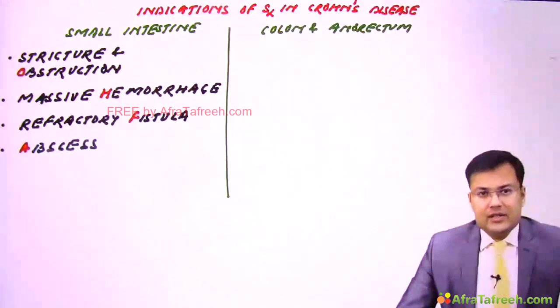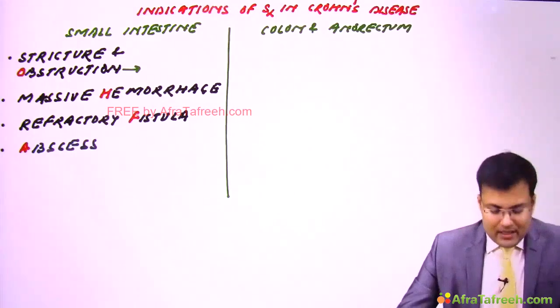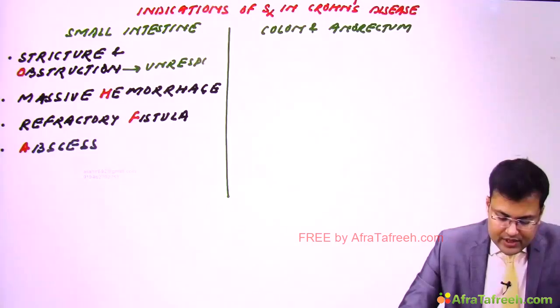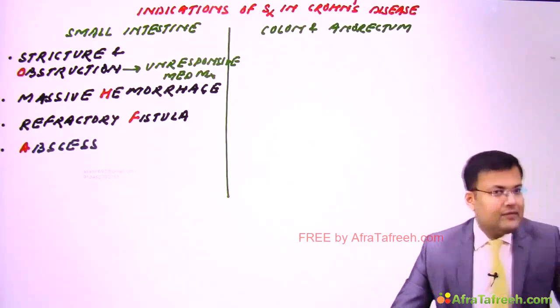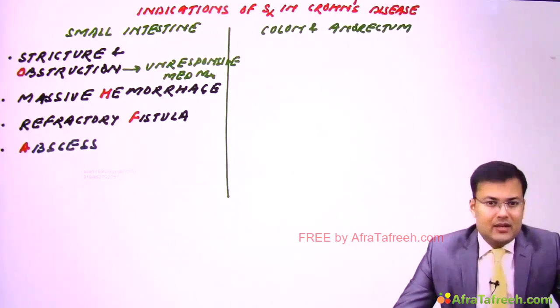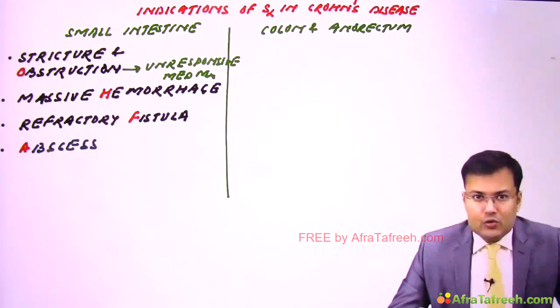Now see the indications related to small intestine. It's stricture and obstruction which is unresponsive to medical management. So stricture and obstruction which is unresponsive to medical management. Clear? If there is massive hemorrhage, patient is having refractory fistula and abscess. So if you see the mnemonic OFAC, obstruction, hemorrhage, fistula, abscess, it is there. So these are the indications related to small intestine.